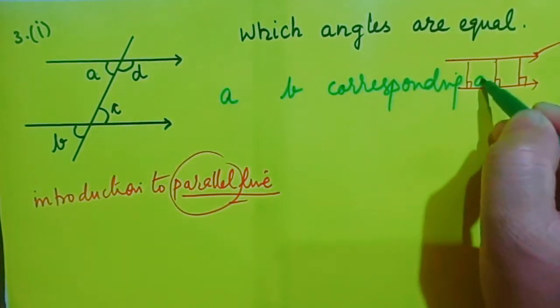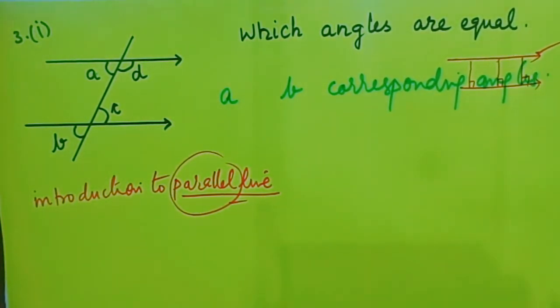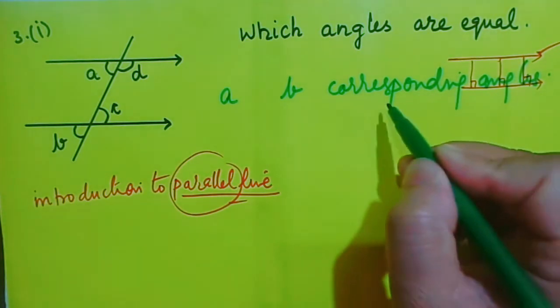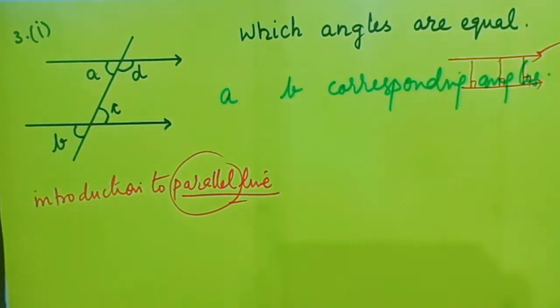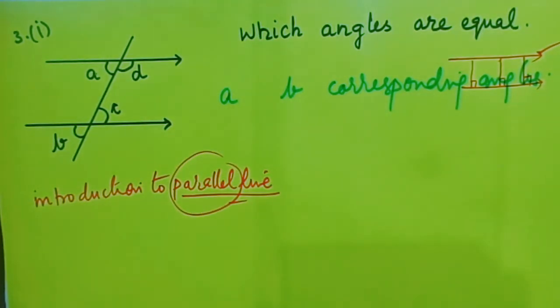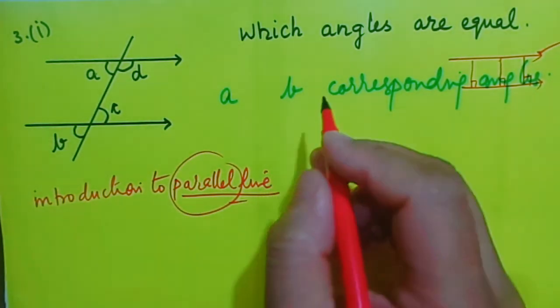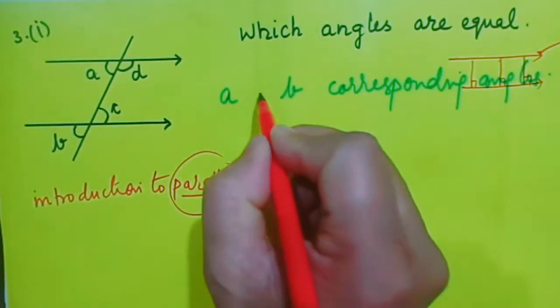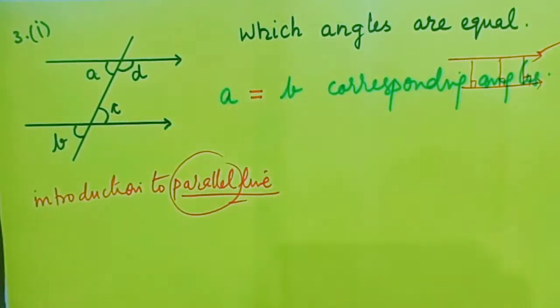Fine. Now, if A and B are corresponding angles, what is the speciality about it? The speciality about it is that they are equal.